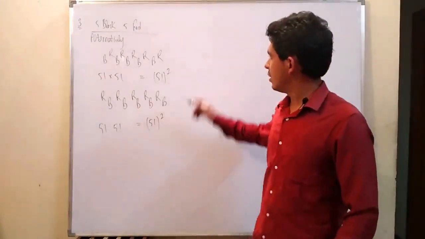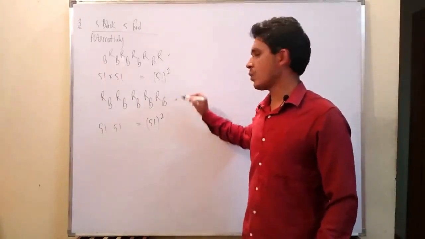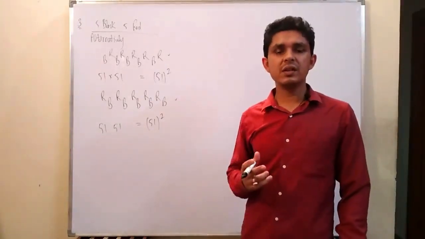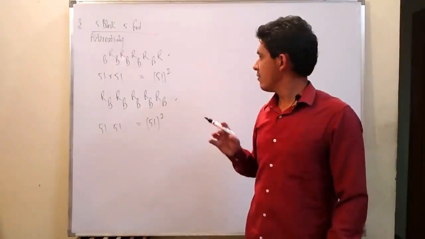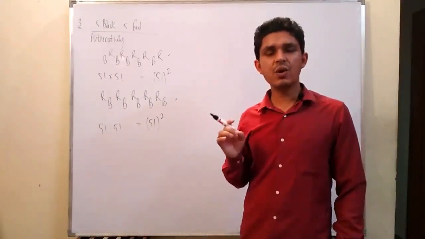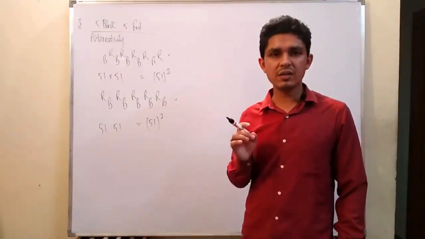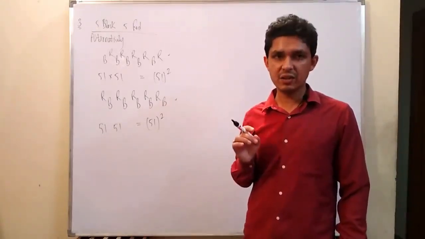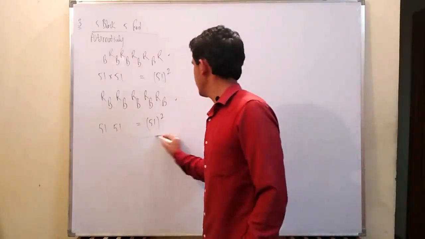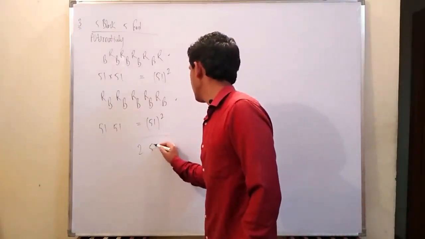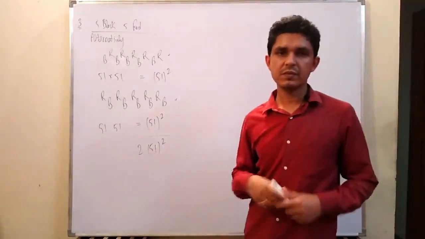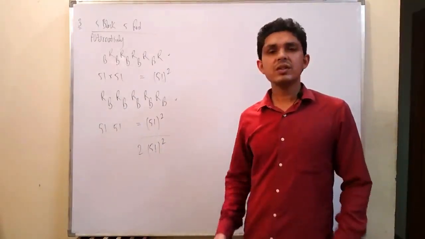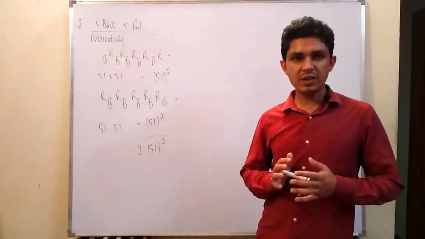Now, either this option or this option. In permutation and combination, we have earlier discussed that whenever we have 2 or more options in our condition, we will always add the things. So the final answer will be 2 multiplied by factorial 5 whole square. Okay, this was a concept to understand.